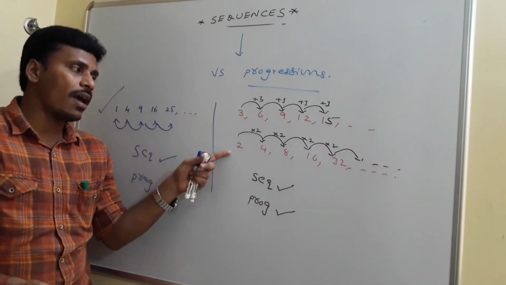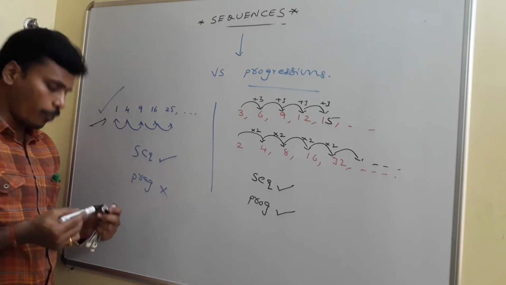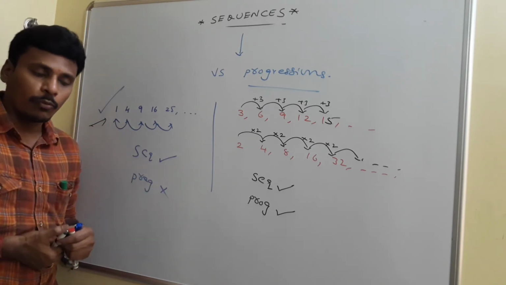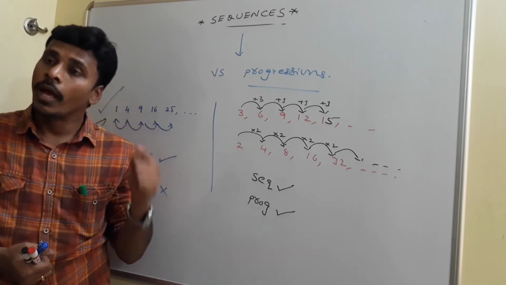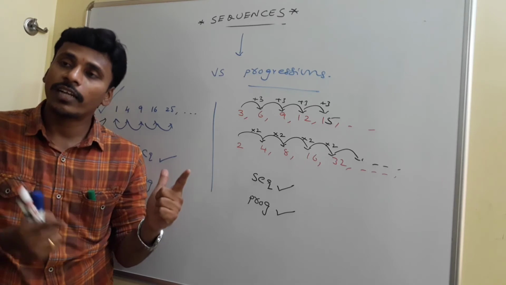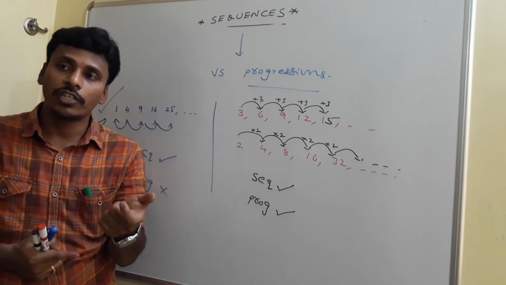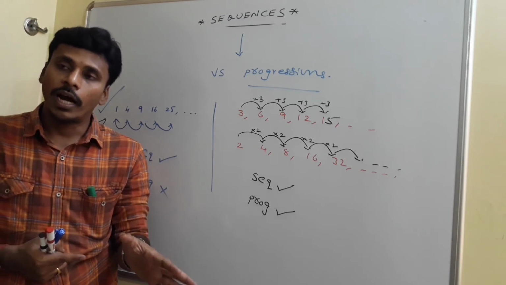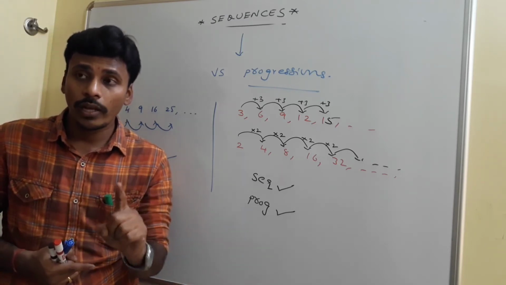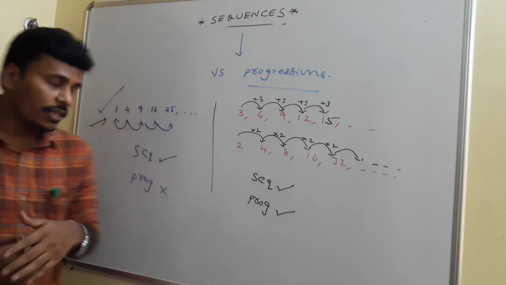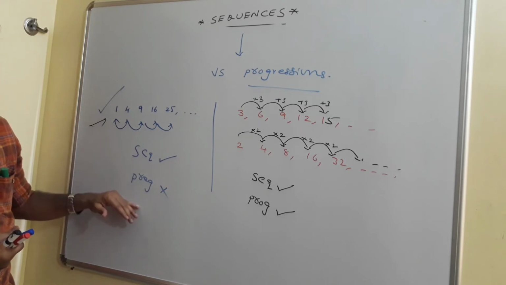So these are examples for progressions, and this is an example for a sequence which is not a progression. And then what I am going to conclude is, a sequence means an ordered set of objects. Progressions mean a special type of sequences in which there is a constant relation between the consecutive terms. Every progression is a sequence, but every sequence need not be a progression. This is an example, the sequence of perfect squares. It is a sequence, but it is not a progression.